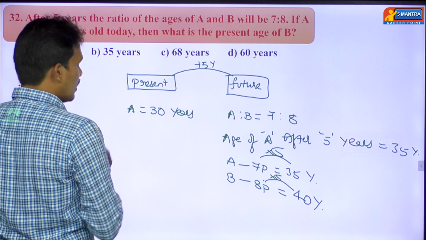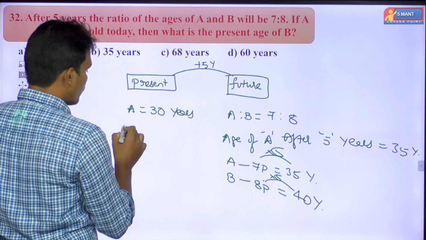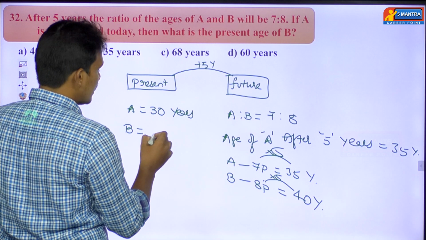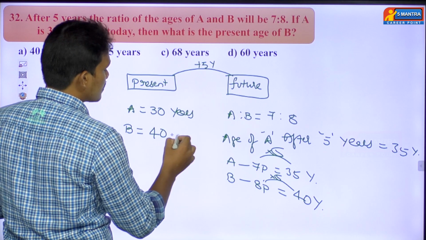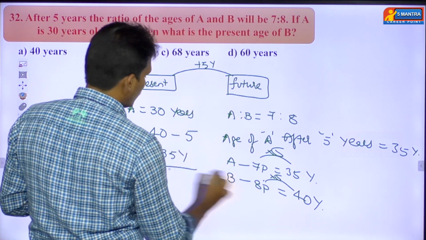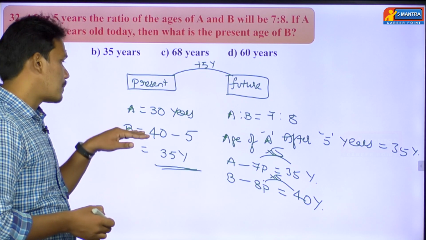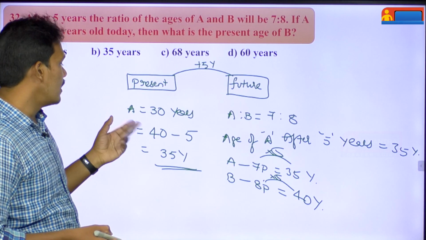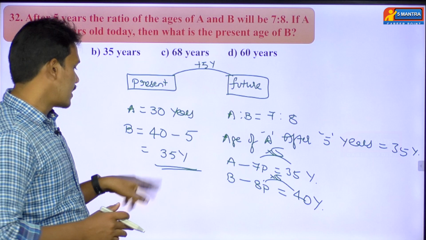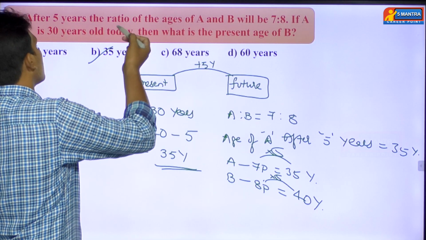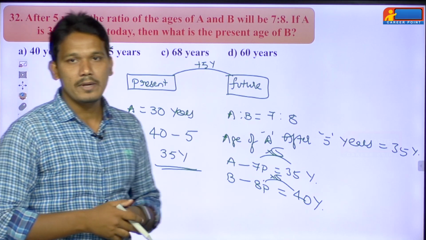Then you can find B's age at present. After 5 years it is 40, then 5 years back means you have to subtract 5. Then you are going to get 35 years. The present age of A equal to 30 years he has given in the question, and he is asking to find the present age of B. So the present age of B is 35 years. Then option B will be the right answer.